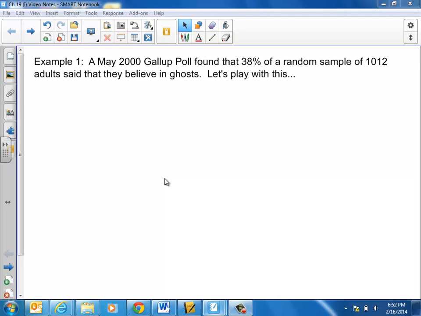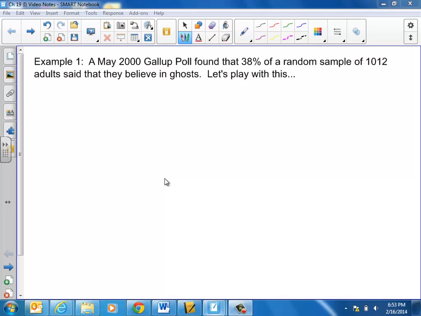Those are the sorts of conclusions we're going to make in Chapter 19. For instance, we obviously know that 38% of the 1,012 people believe in ghosts. What's going on with all of the U.S. adult population? All right, so let's start writing some stuff down.